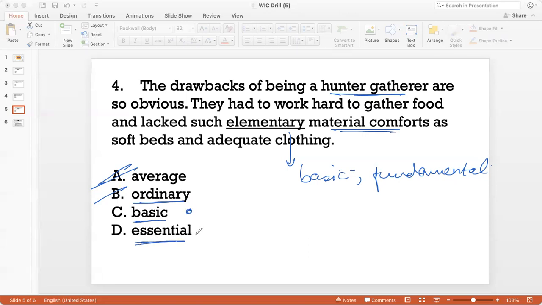Okay, why is essential not a good answer? Because again, essential would be used in the context of something that is needed versus inessential, something that you can do without. But that's not what we are saying here, right? We are saying that life was hard for them because they lacked even the basic comforts. So the idea of basic comforts is what the sentence is trying to stress. So I think the best answer here would be option C.